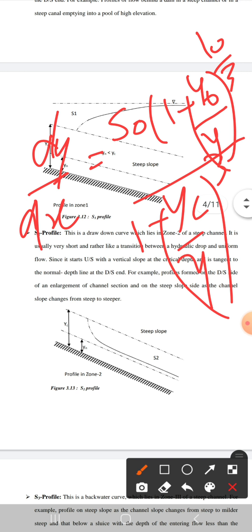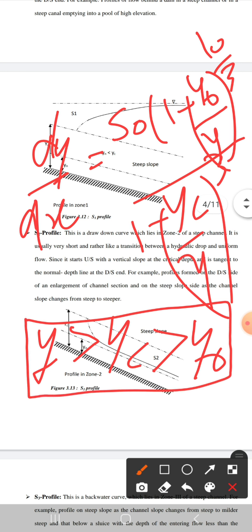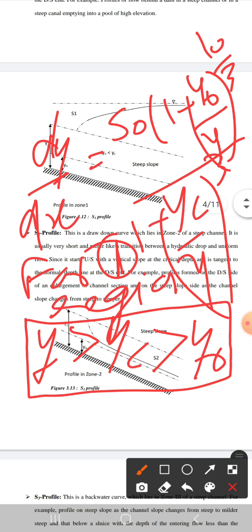If we talk about the first region in the steep profile, the first region was above CDL. So if my water depth is above CDL, that means our water depth y will be greater than yc and yc is greater than y naught. So this will be the relation of depth for the first region. In the first region, y will be greater than yc and yc will be greater than y naught.